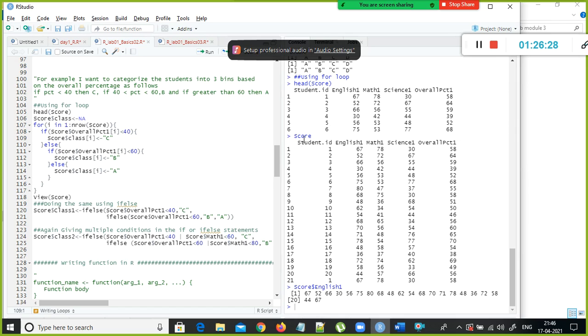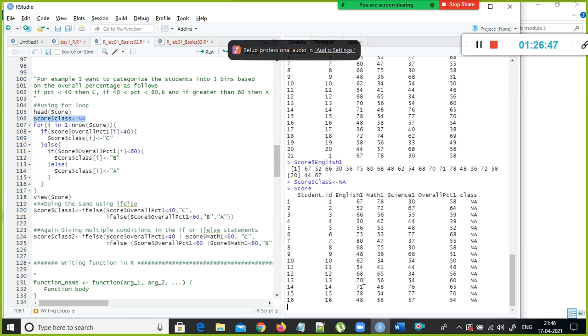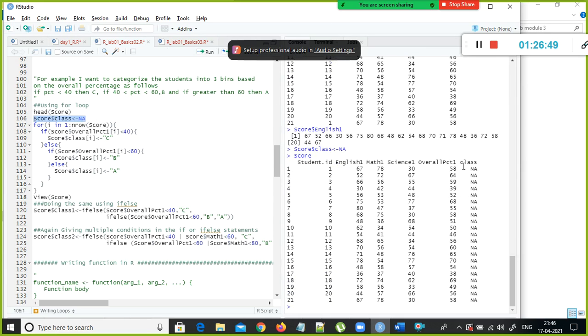Simply the data frame name, dollar, then specify the new column name, and then assign NA to this column. Yes, the new column got added. But the entire column of this data set has NA in it. That is missing values.